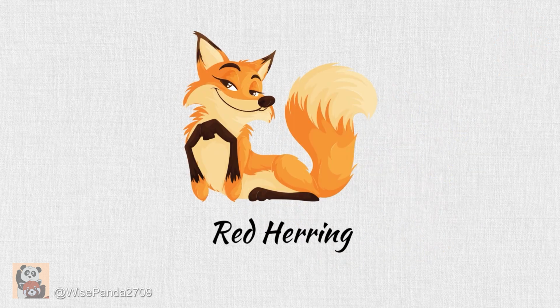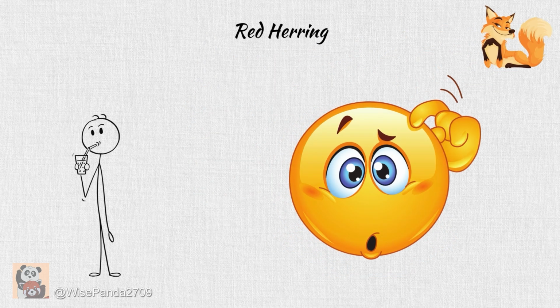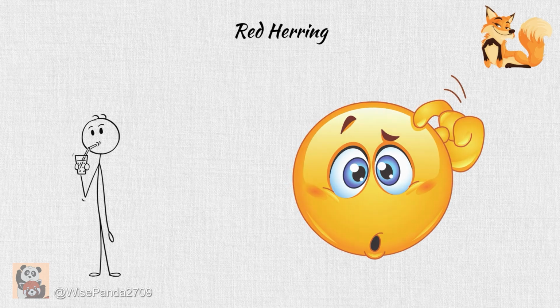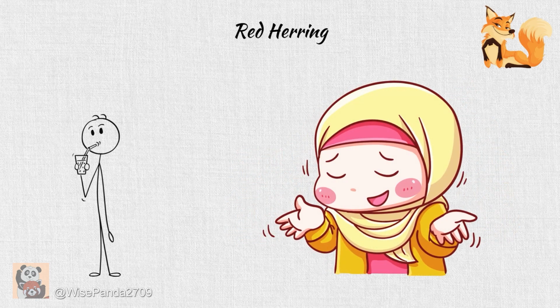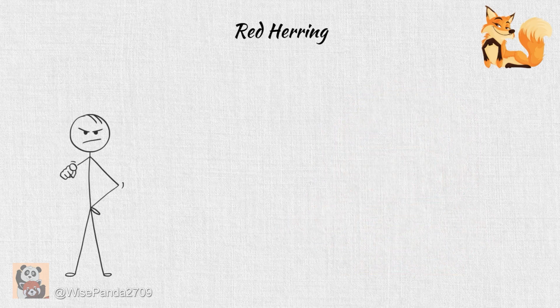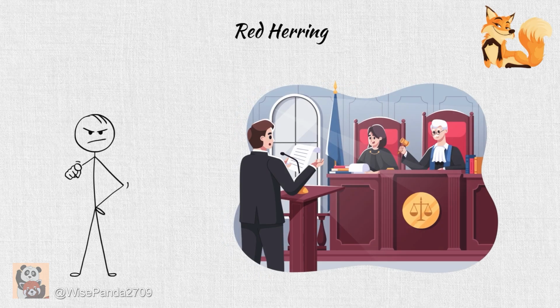Red herring. The red herring fallacy occurs when someone deliberately diverts attention by introducing irrelevant or insignificant information to avoid answering a question or to derail a discussion. Example, do you understand that theft is an unethical act? Your Honor, could you first define ethics for me?